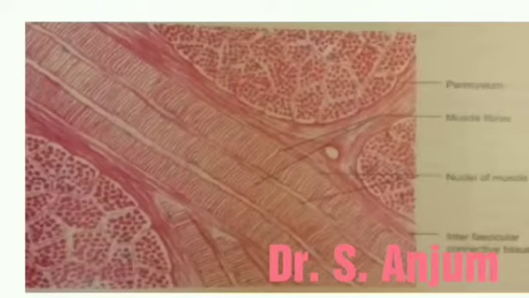The second one is involuntary or unstriped muscle. And third one is cardiac muscle. Voluntary muscle can be divided according to color into red type and white type, and if we divide the voluntary muscle according to direction of muscle fibers, they can be divided as parallel, pinnate, spiral and cruciate type.